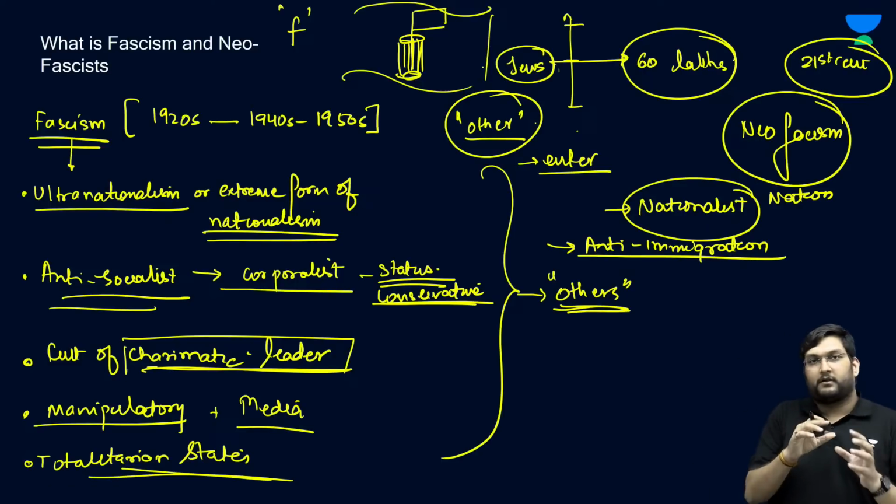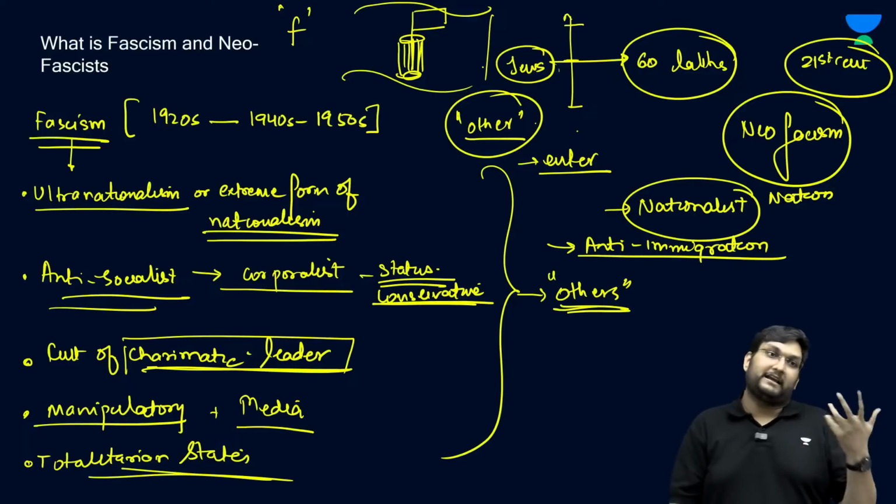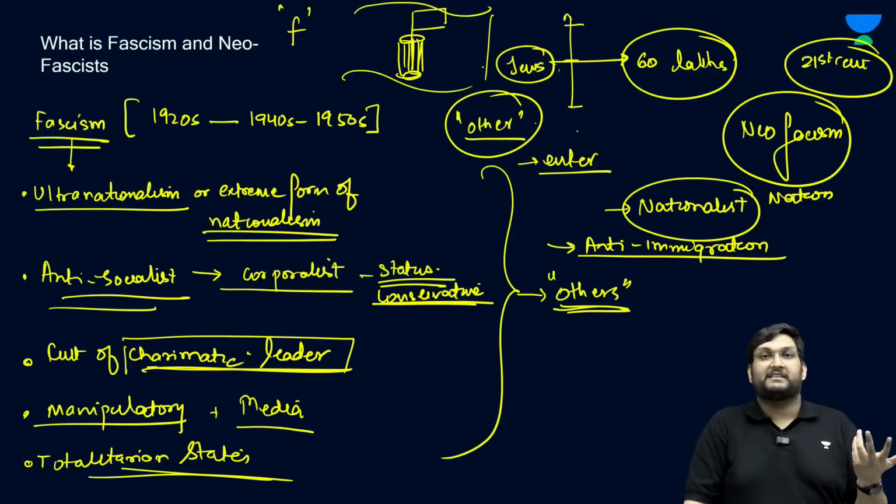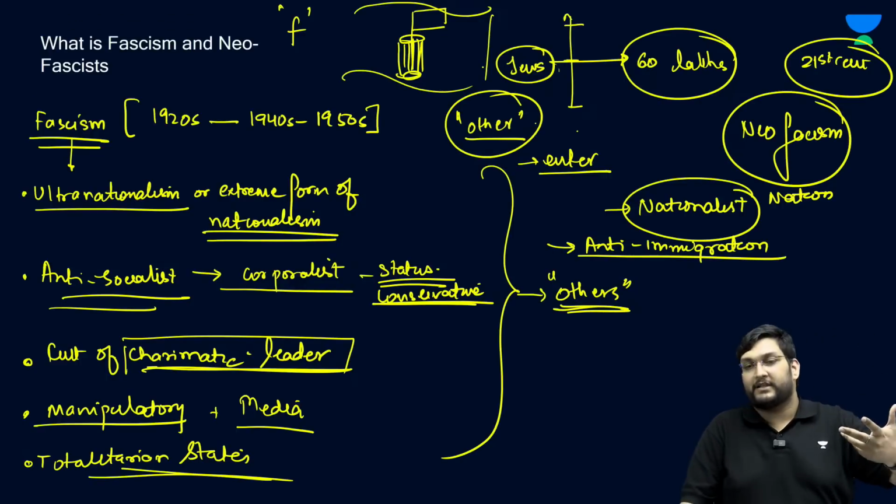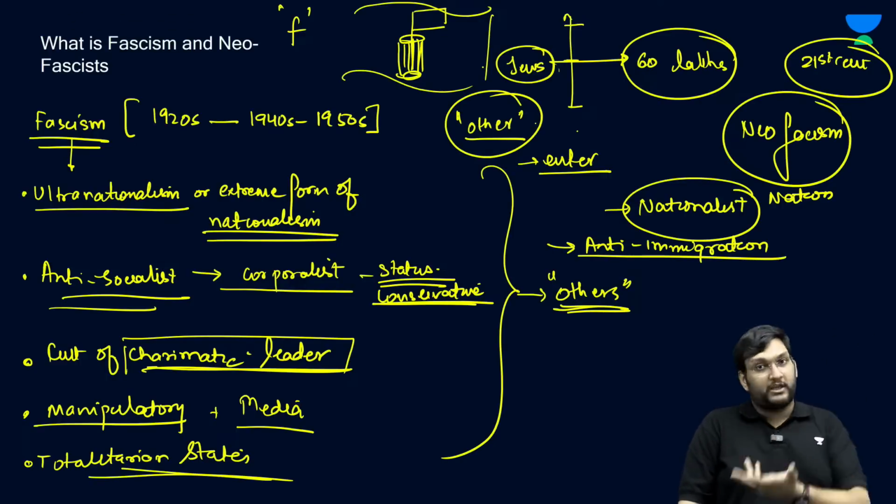The concept of charismatic leaders remains. For example, Le Pen is a very charismatic leader. She is followed by a lot of people. In Italy also, Meloni is a far-right leader. She has a cultic phenomenon. She has her own following in that sense. Trump is the same. Putin is the same.